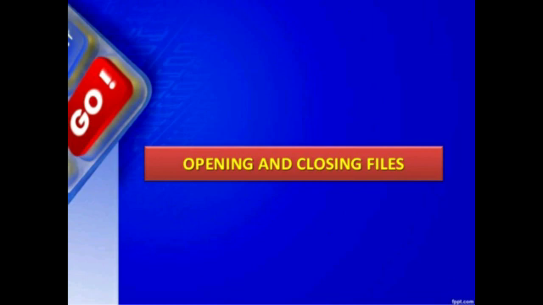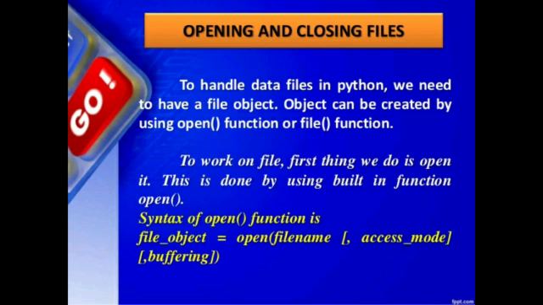To work on a file, the first thing we do is open it. This is done by using the built-in function open. Using this function, a file object is created which is then used for accessing various methods and functions available for file manipulation. Before that, we want to create one object for that particular file.